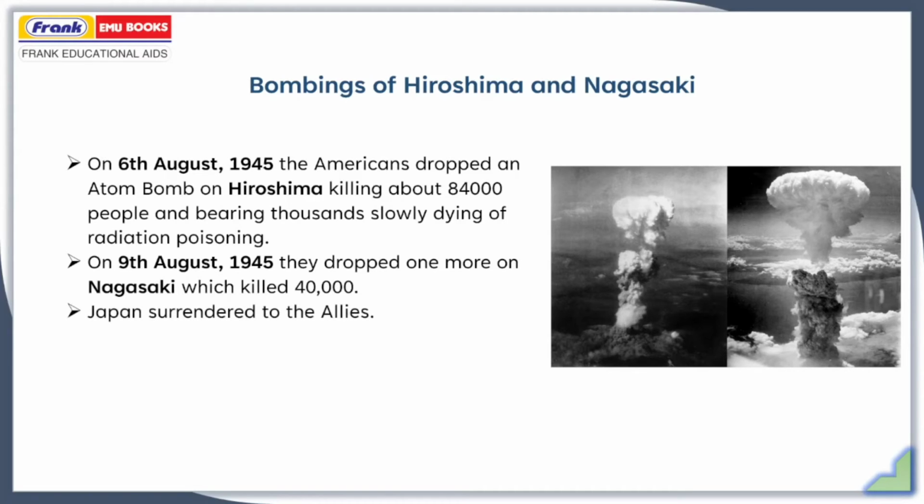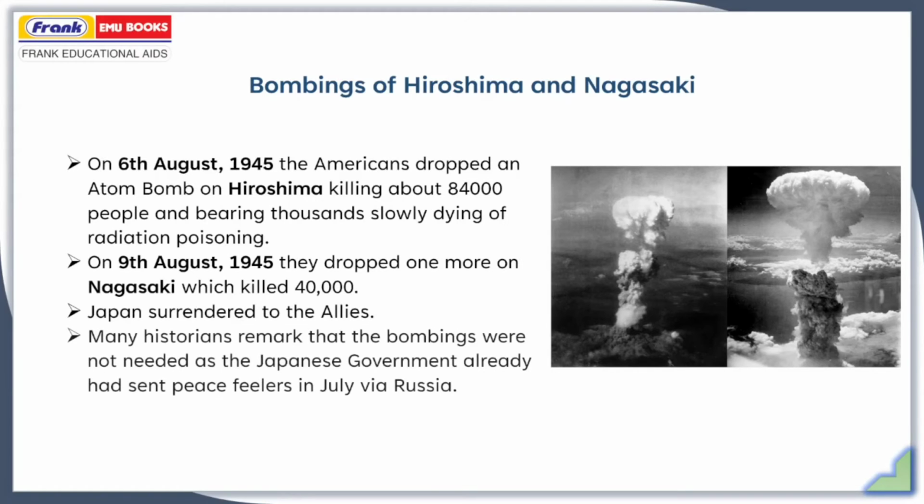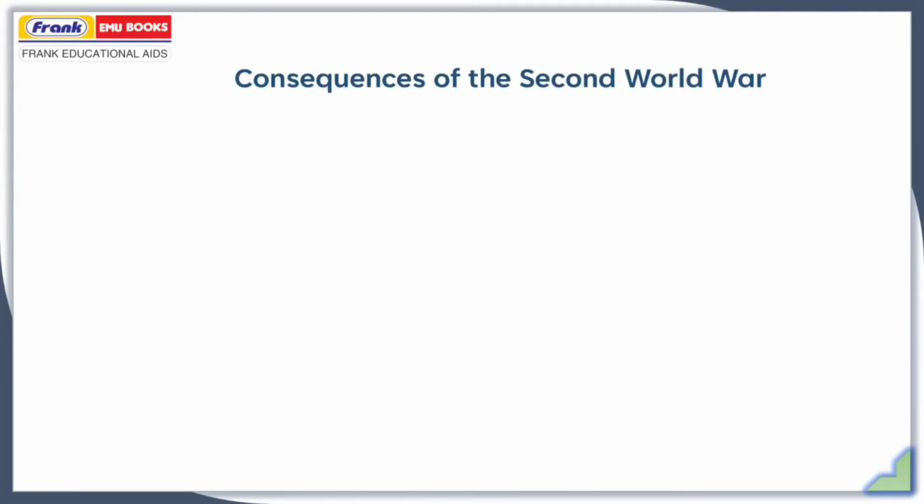Japan surrendered to the Allies. It was not in a position to continue the Second World War. Though many historians remark that the bombings were not needed, as the Japanese government had already sent peace feelers in July via Russia, and Japan was in the process of surrendering or ending the war. But the US dropped 2 atom bombs on the cities of Hiroshima and Nagasaki on 6th and 9th August respectively in 1945. What are the consequences of the Second World War?